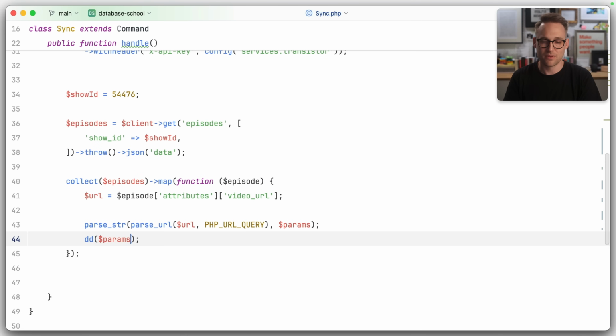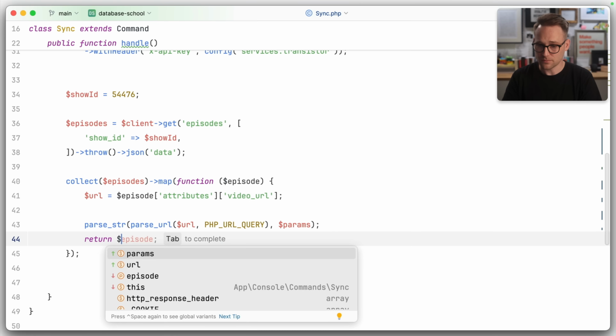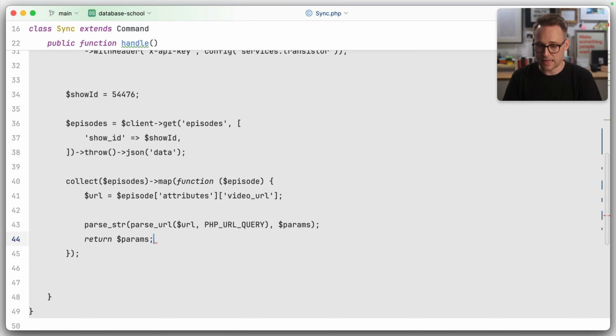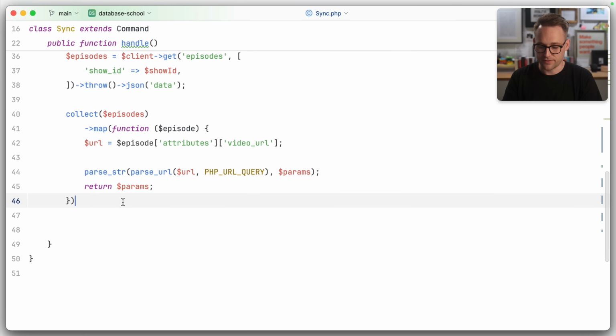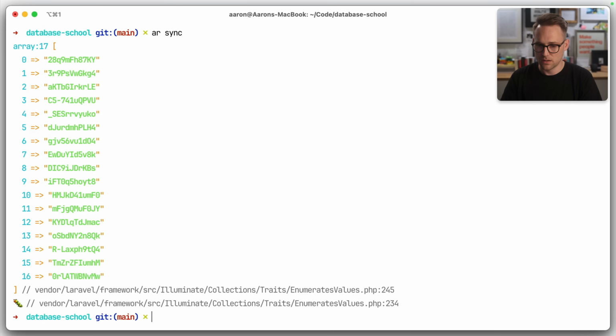Huh. Good job, PHP. In fact, let's just return the params and we can go back to Laravel's collection and say pluck the v out, and hey, we did it. We got a bunch of YouTube IDs. That's kind of cool. So now we have two lists.